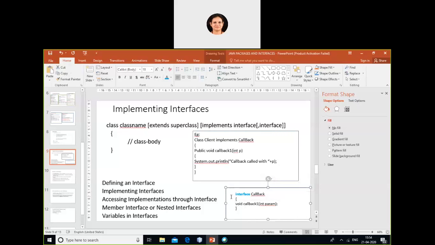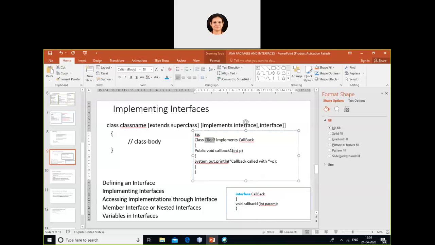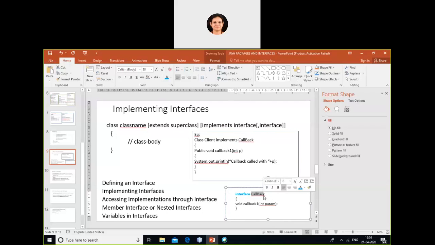Remember, whichever class is implementing this interface. Here class client is implementing the callback interface. Now in the callback interface, which method do I have? I have a method called callback1, which is taking an integer parameter. So this class which is implementing the callback interface should also implement this method which is defined in the interface.